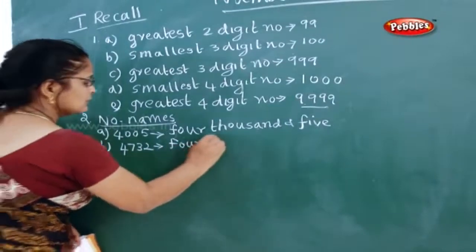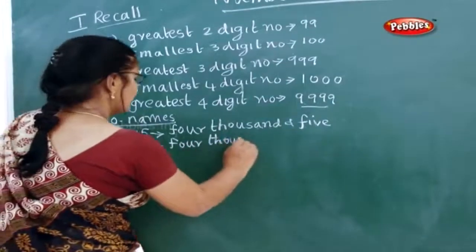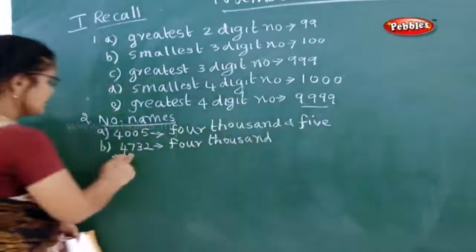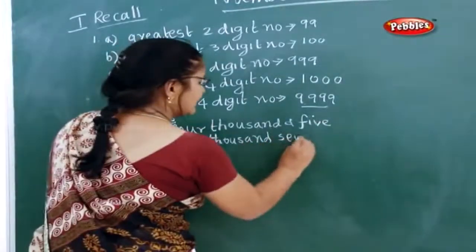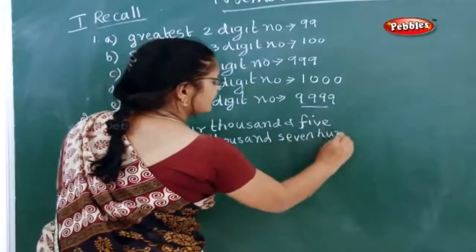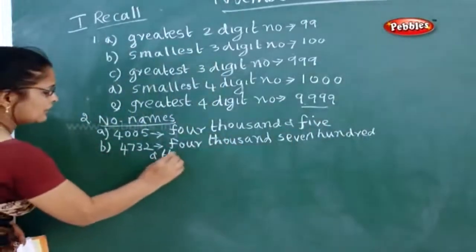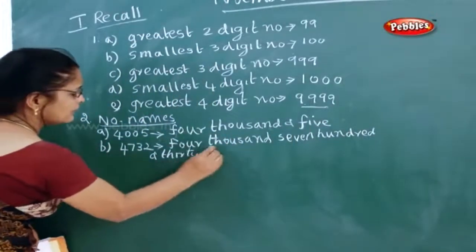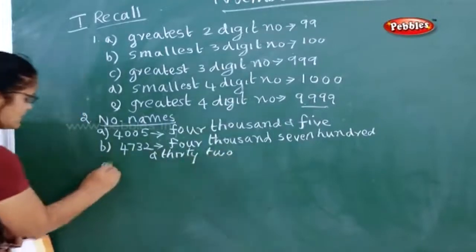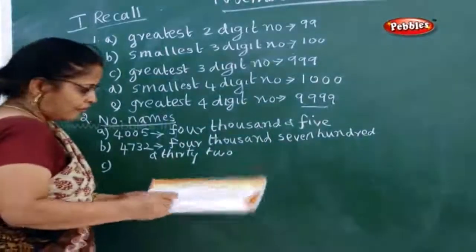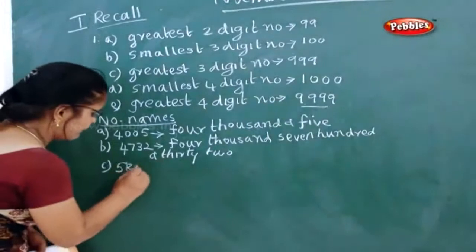4000, 700, so 4700, and 32. Now what is the next third one? 5847.